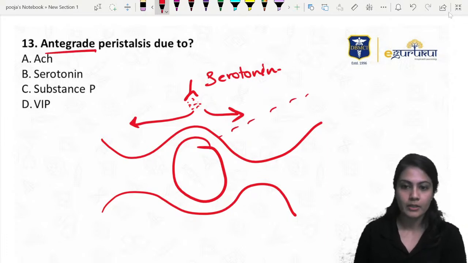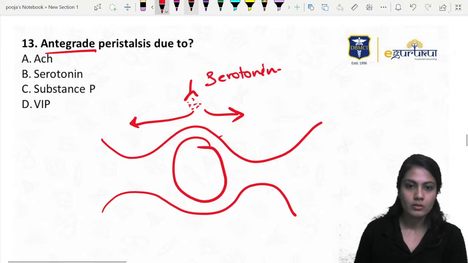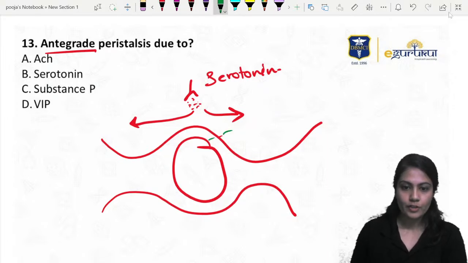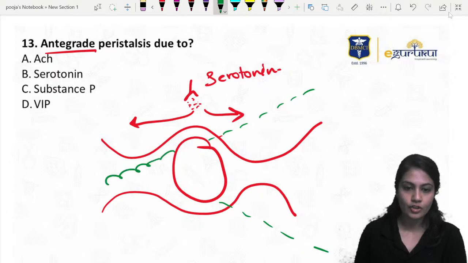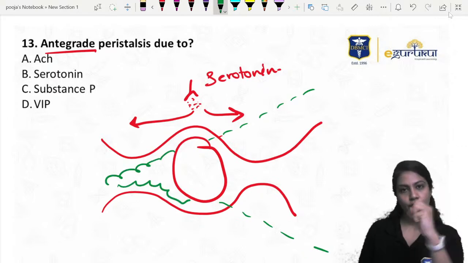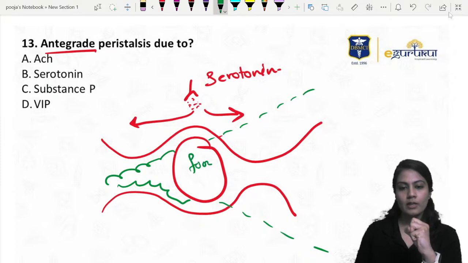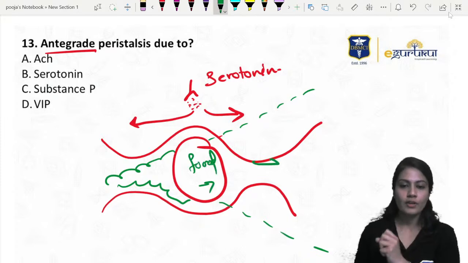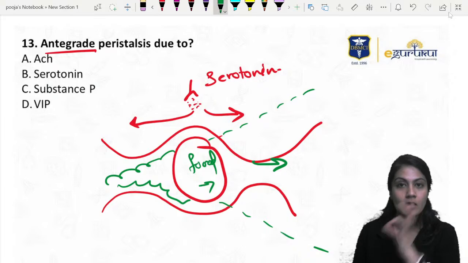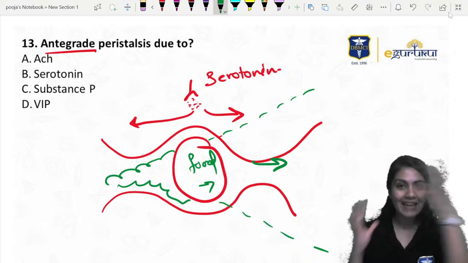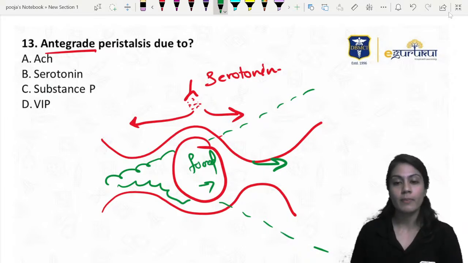Chalo, ek kaam karte hain. I'll change the color. Forward dilatation and in the back constriction. If that happens, definitely the food bolus, this is the food bolus, is going to be pushed forward. That is known as anterograde. In the front, whatever is dilating, that is the main important part, that is VIP and NO.